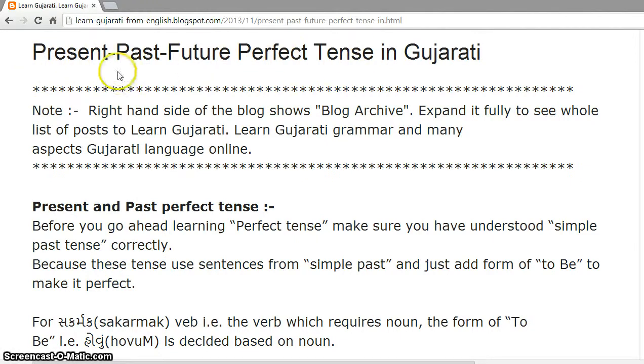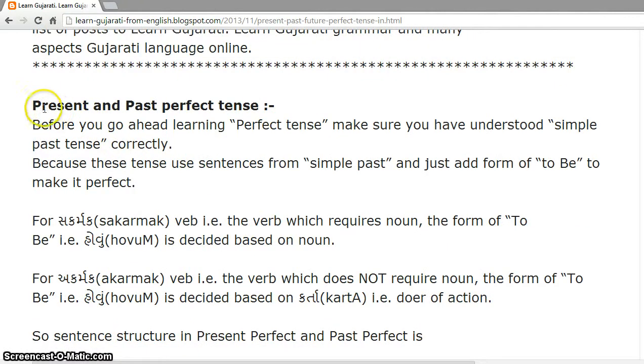Present perfect tense, past perfect tense, and future perfect tense in Gujarati. First, let's see present perfect tense and past perfect tense as they are similar in structure. Before you go ahead with learning perfect tenses, make sure you have understood simple past tense correctly because these sentences